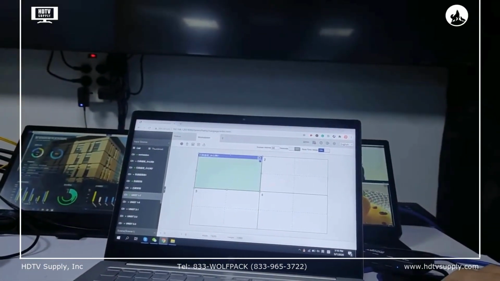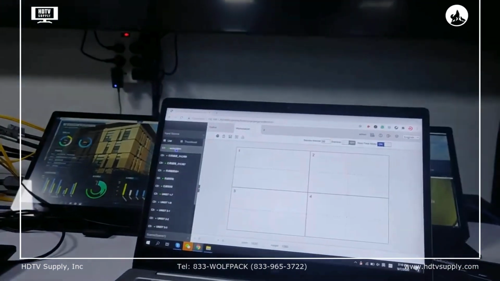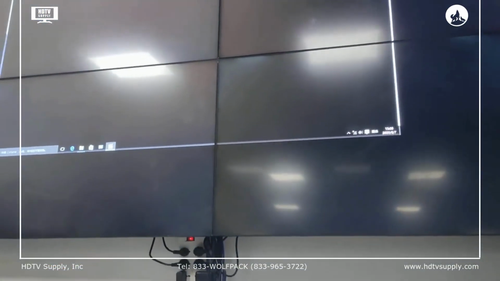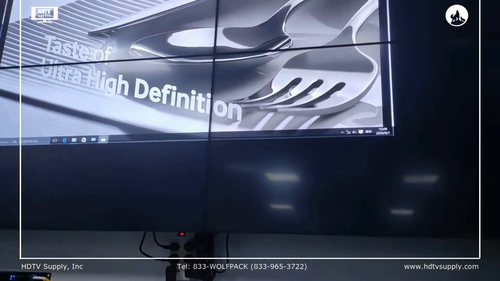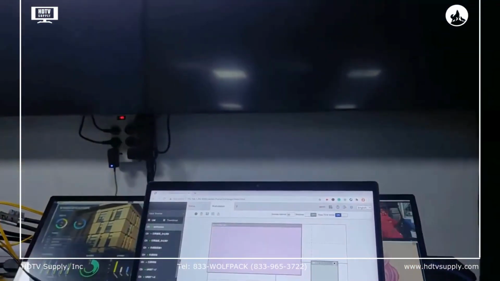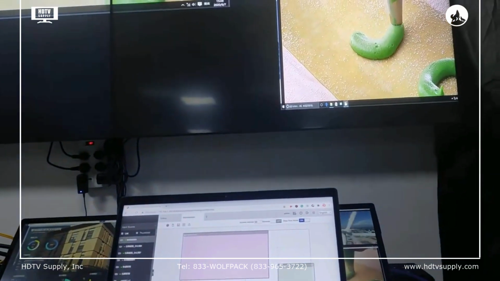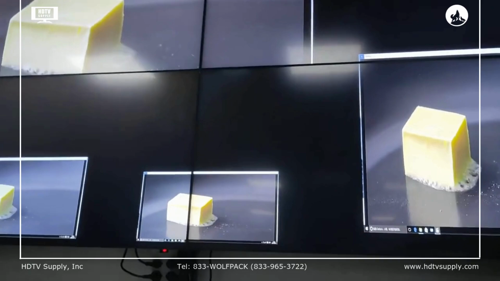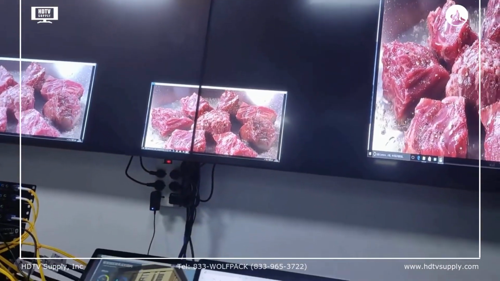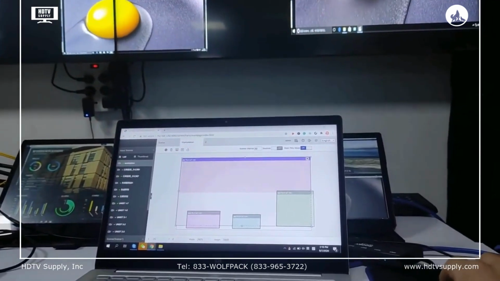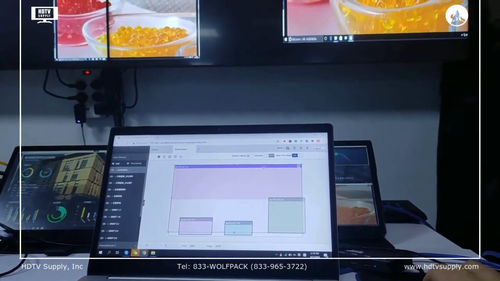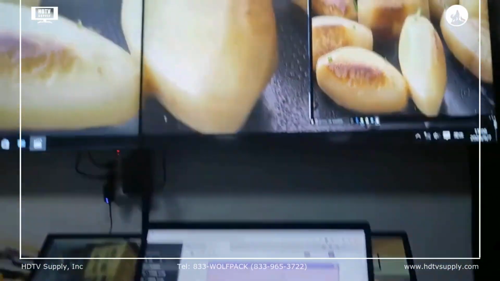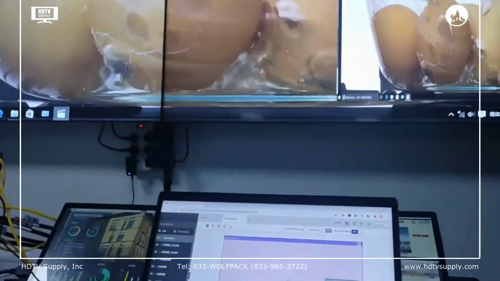If you want to open a window, it's simple. We just select the source, then drag here, and we get a video window on this 2x2 video wall. Just move a little bit and open one more window here, and 2 more windows here. So now you can see we have the 4 windows on the 2x2 video wall. We can drag to any size and double click to make it full screen. So you can see we got the 2x2 video wall here.